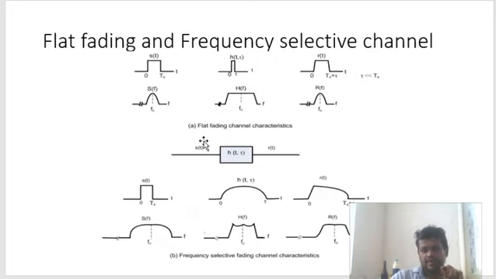It will give you a better idea. So the frequency domain of the signal is multiplied by the frequency domain of the transfer function of the channel, which is nothing but the impulse response, and that gives us the output.